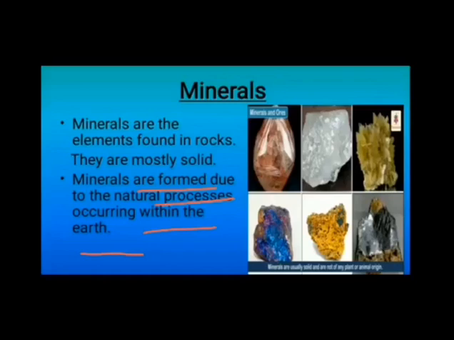The rocks that we pick up from a beach, from a mountain, or from a garden may all differ in their hardness, texture, color, and composition, but all are made up of mixtures of chemical substances, and these chemical substances are known as minerals. These rocks are made of two or more different minerals that are either cemented together, or squeezed and heated together, or melted and cooled together. Okay, so now I hope you have understood everything about the minerals.